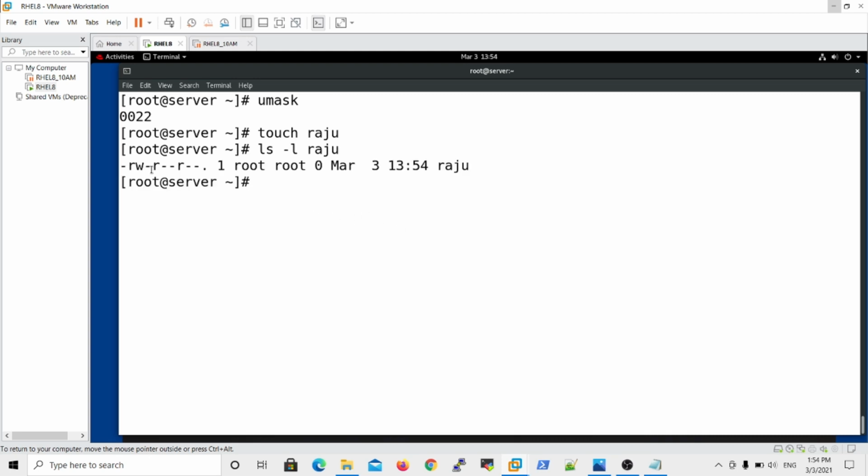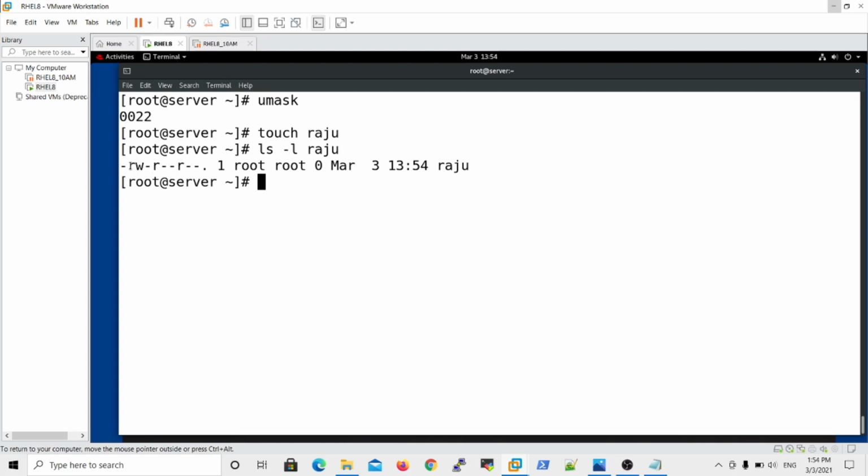The default file permissions are read and write. Read is 4 and write is 2, so 4 plus 2 is 6. The next one is 4, and the next one is 4, so that is 666. I will tell you one important point here. How do you check the file permissions? First, ls space -l.